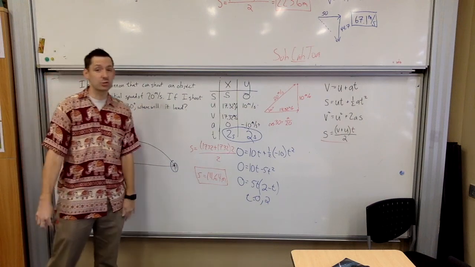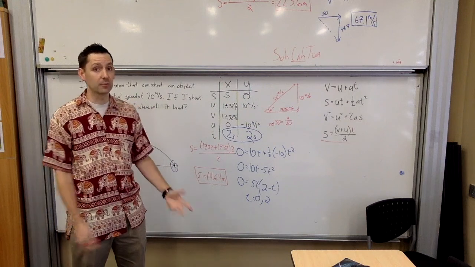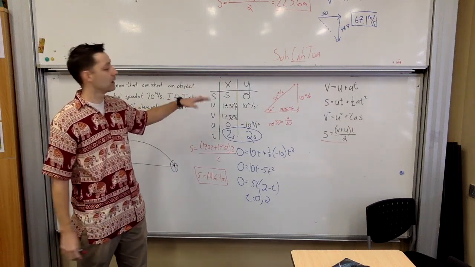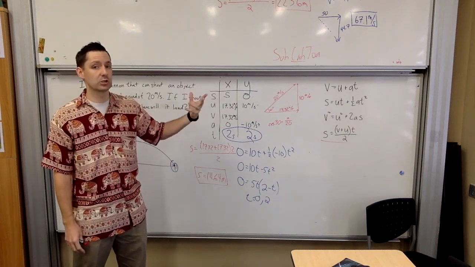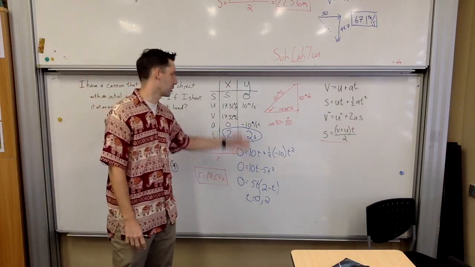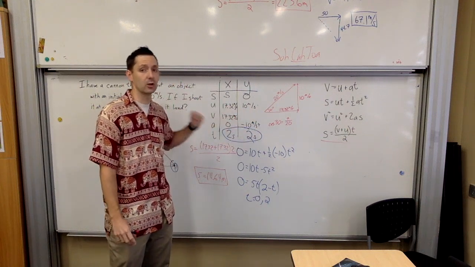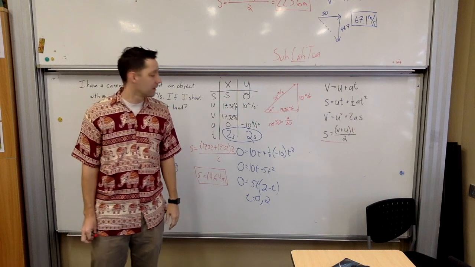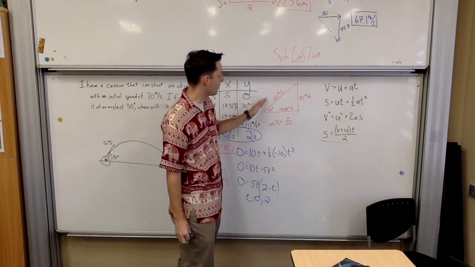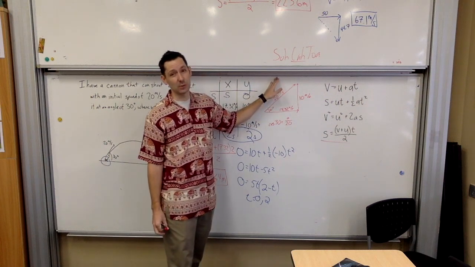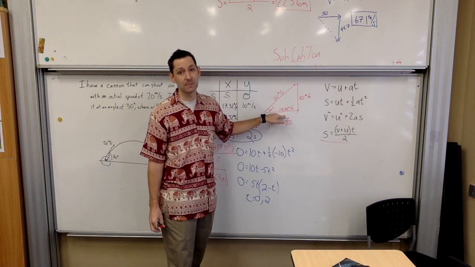And again, all sorts of questions could be asked here. You're going to have to deal with those questions and how to apply those. But the principle here is the same. Put in your x's, put in your y's. Most of the time, if they give you a question like this, you can expect that you're going to work with one variable first, find the time, which will then carry over to the other variable. Okay? This vector stuff that we did here at the beginning, sometimes we have that initial velocity. Those are the easy ones because we can break it into those very quickly and very easily.